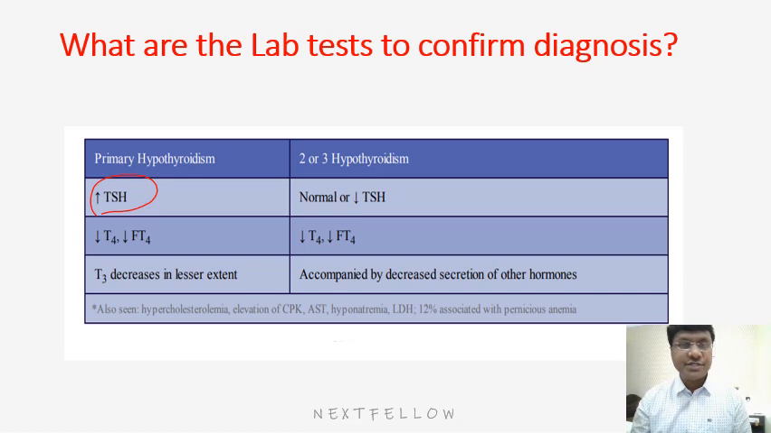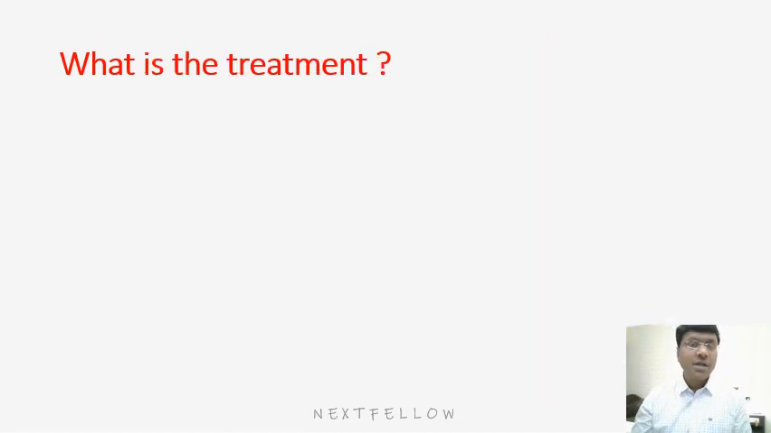Whereas in secondary and tertiary hypothyroidism, everything will be reduced. Your TRH is decreased, TSH is decreased, T3 and T4 are also reduced. Now, having said about the diagnosis, how do you treat these patients with hypothyroidism?